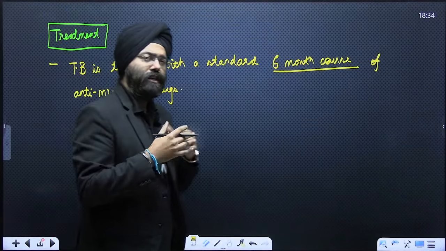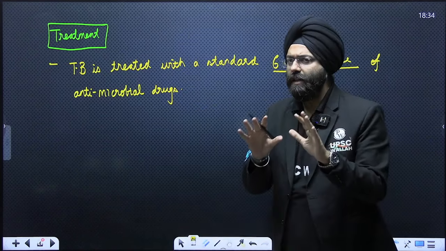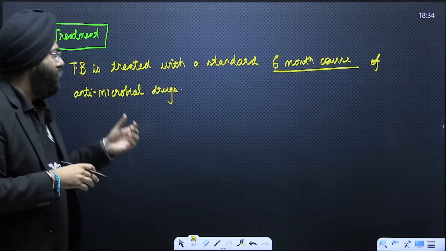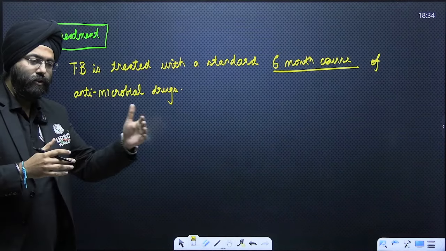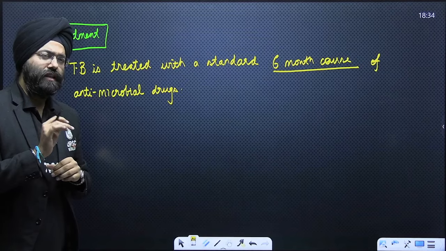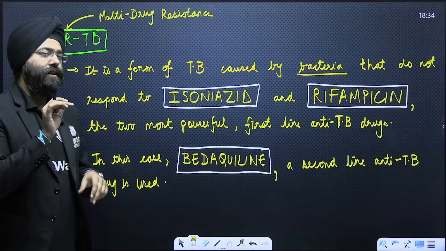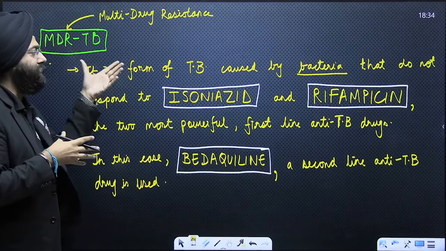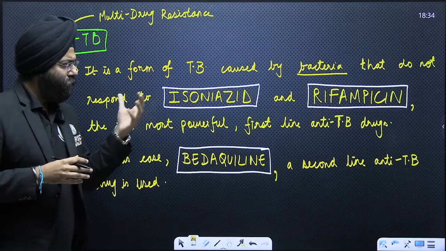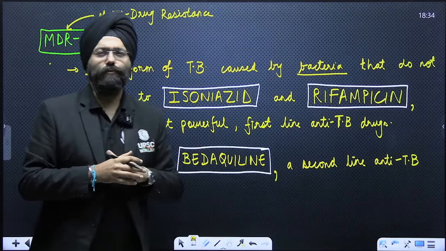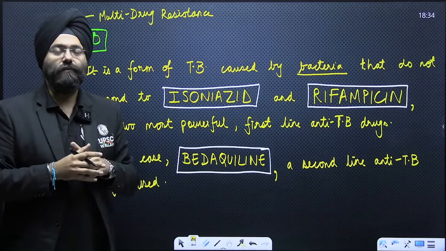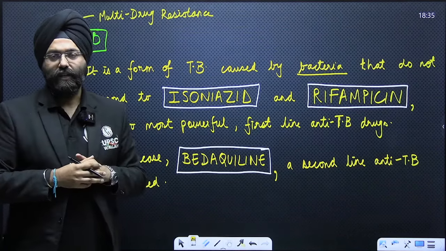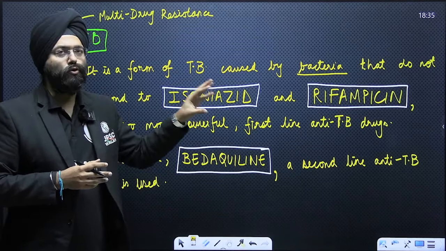In normal cases, when the treatment is given to patients, it is generally a 6-month course in which the patients are given antimicrobial drugs. Now, this continues for 6 months, but the topic mentions multi-drug-resistant TB. It is very, very important that you understand what this concept basically means. Now, you will be asking me, sir, you have mentioned certain big scientific biological names over here. Remember, this question can very well be asked in your examinations, mains as well as preliminary examination. So, these are certain technicalities which you need to know.